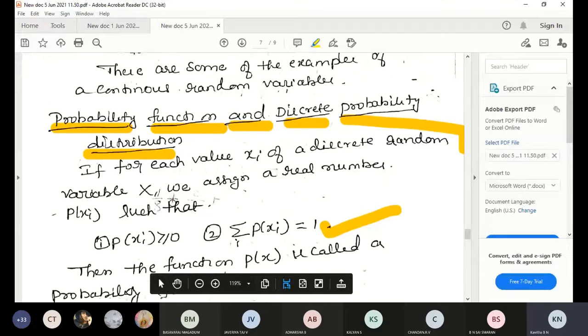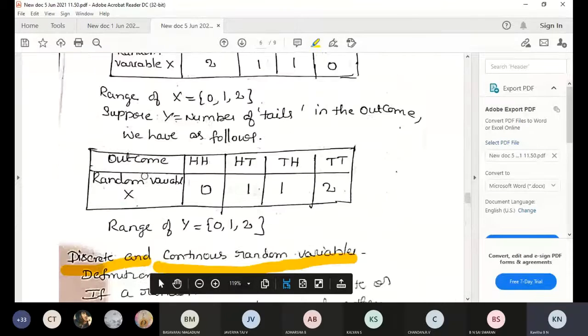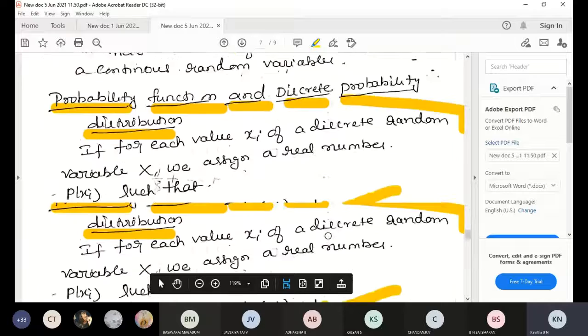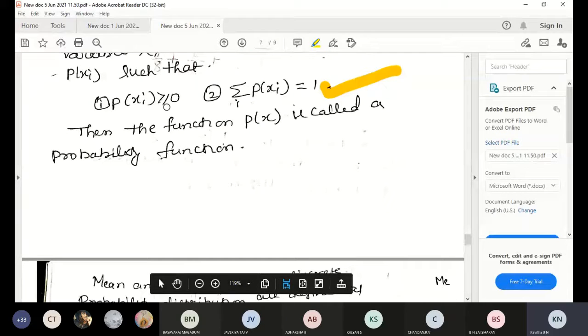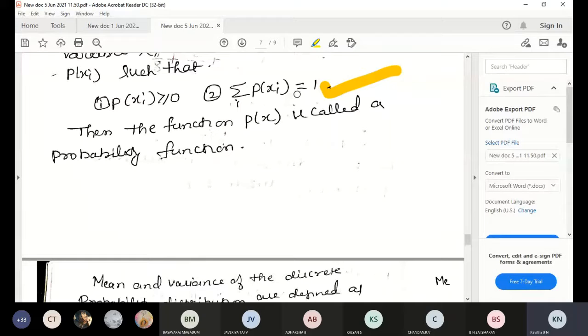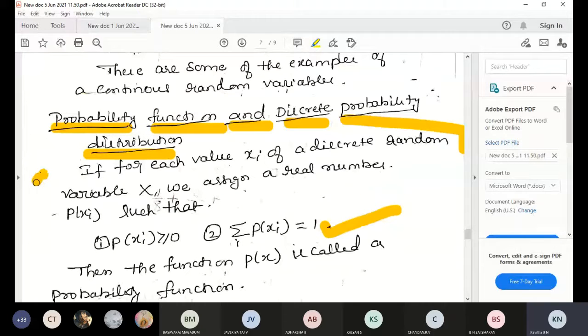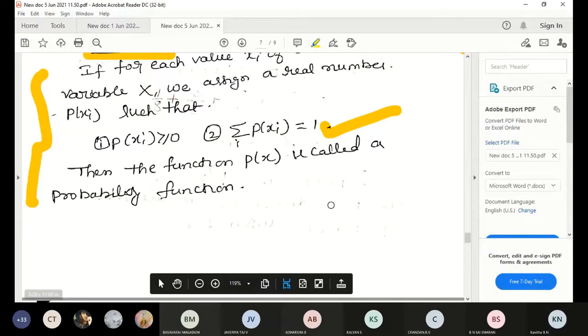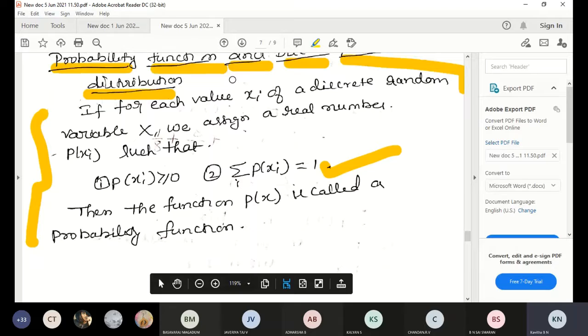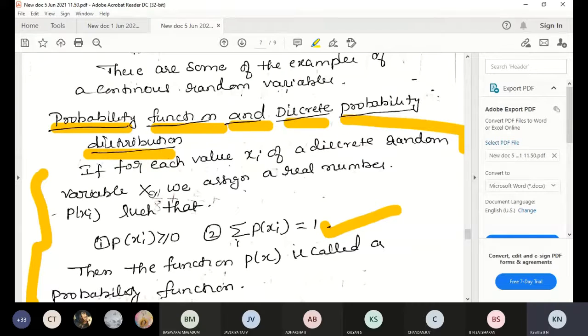If P of xi is greater than or equal to 0 and summation of P of xi is equal to 1, then the function is called a probability function. You have to remember probability function and discrete probability distribution.